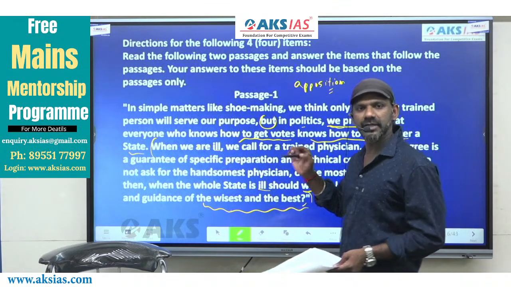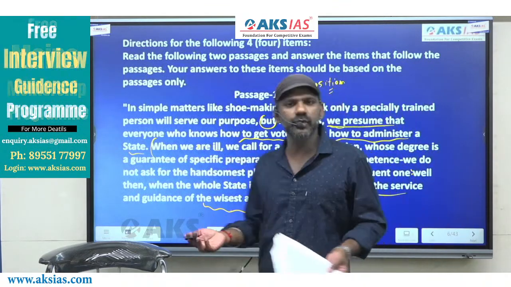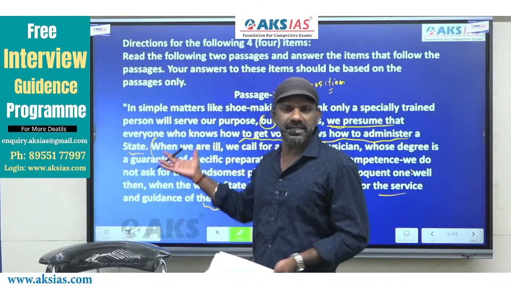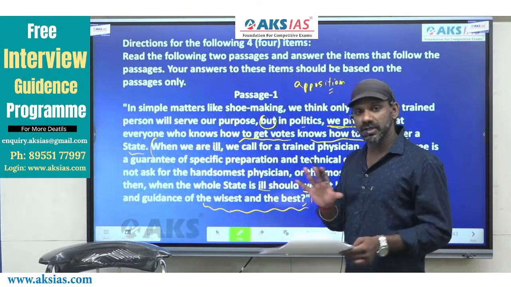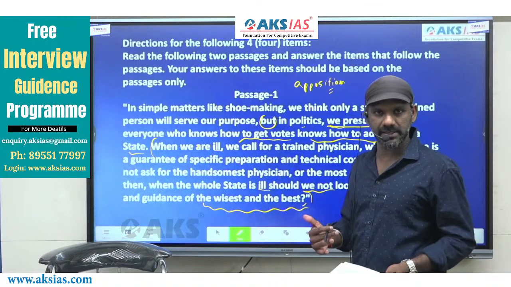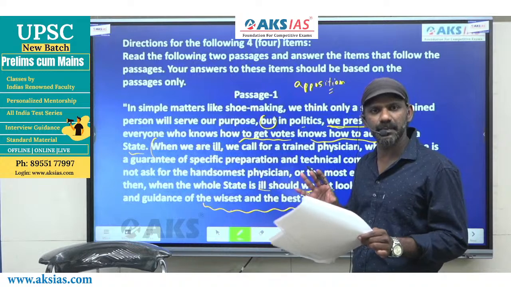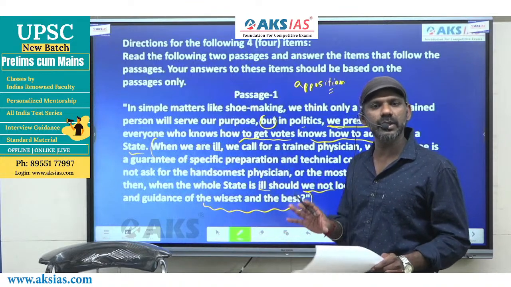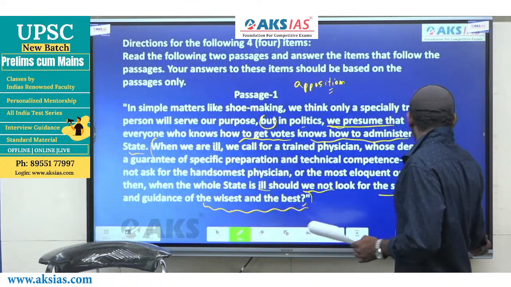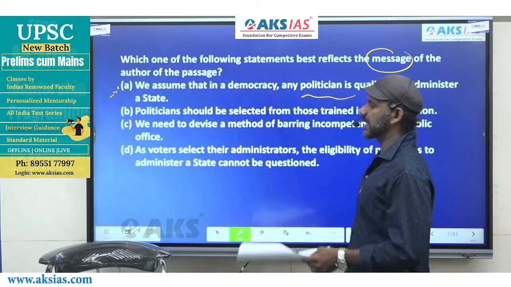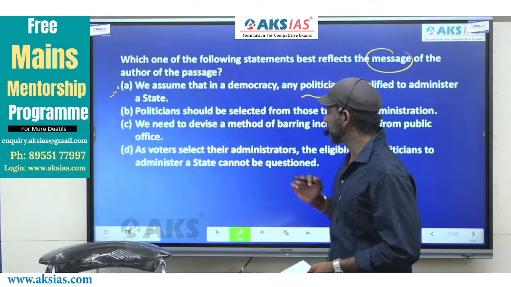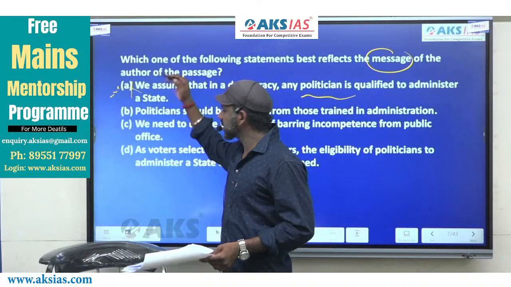If it were an inferential question, we could go for option A. There's nothing wrong with that because that's given there in the paragraph. But this is not the message the author wants to convey to us. The author wants to tell us that we need the wisest and the best politician when the whole state is ill. Even though A is correct as per the passage, it cannot be the answer to a question based on a message. Option A is eliminated.